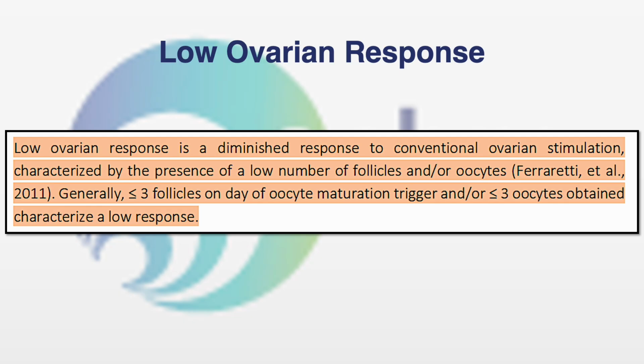Low ovarian response is diminished response to conventional ovarian stimulation characterized by presence of low number of follicles or oocytes, generally less than 3 follicles on the day of oocyte maturation trigger, or less than or equal to 3 oocytes obtained. So these definitions must be very clear: what is high ovarian response and what is low ovarian response.